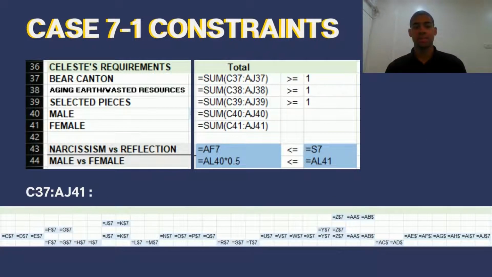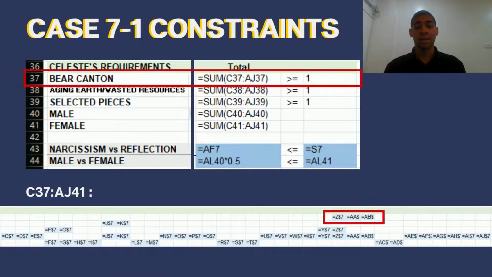Celeste McKenzie, the museum director, possesses several specific requirements for the exhibit as well, which results in various constraints being added to the problem. We selected the cells C36 to AJ43 to represent each of these requirements, and we kept consistent that each cell corresponds to its appropriate art piece in the changing cells in row 7. The first constraint is the Bear Canton constraint.